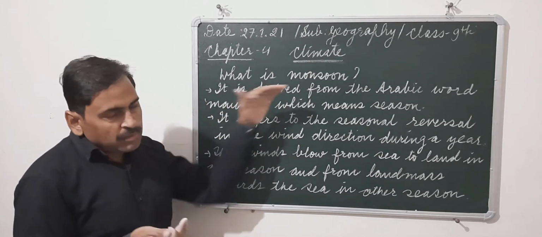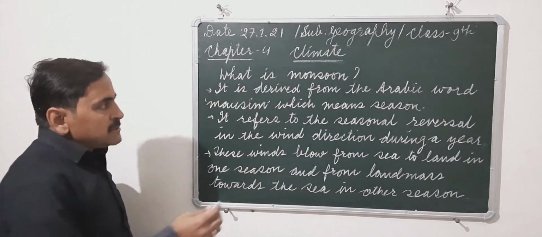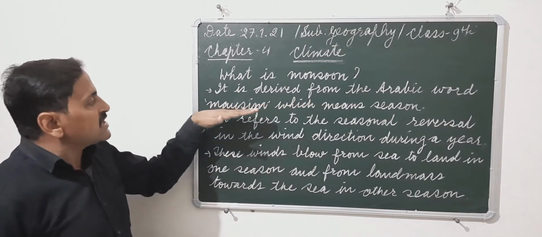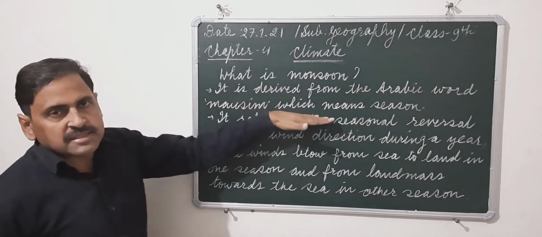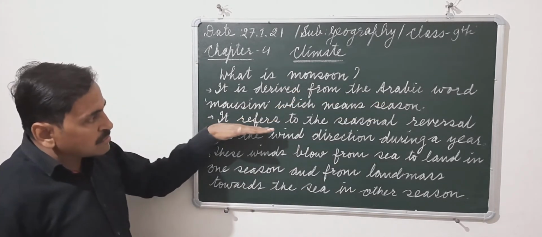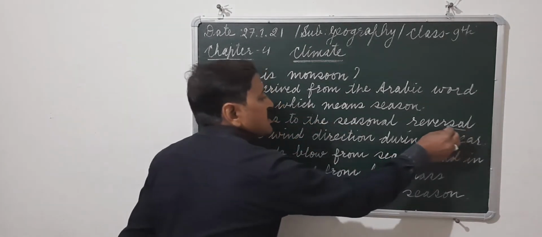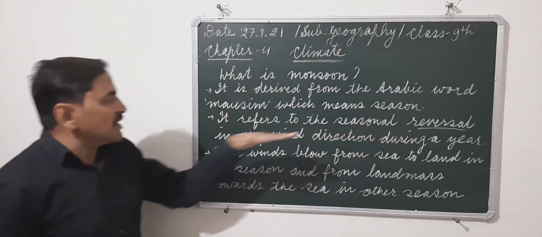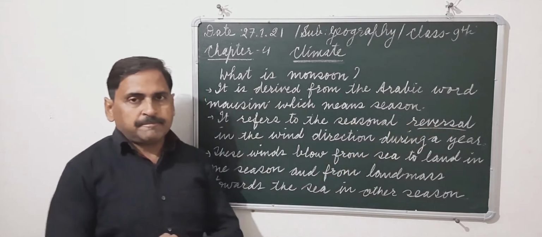Now, what is monsoon? This word monsoon has been derived from the Arabic word Mausim, which means season. So it refers to the seasonal reversal. Reversal here is the change in the direction of the wind, reversal in the wind direction during a year.